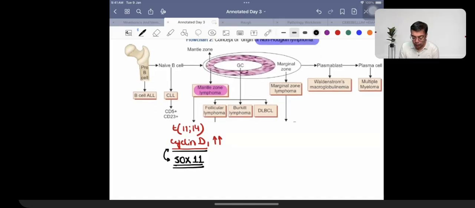Mantle zone lymphoma is going to be having a presentation in the form of development of GI polyps. It's going to be having a presentation in the form of GI polyps. That's what we need to remember. GI polyps.